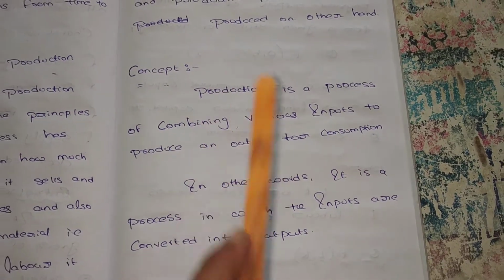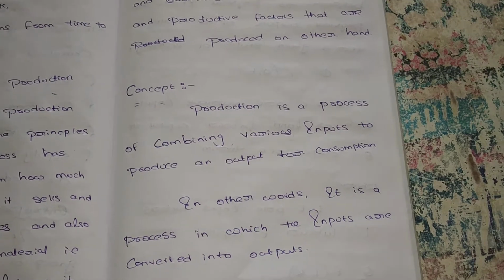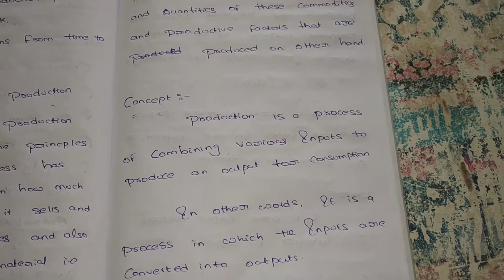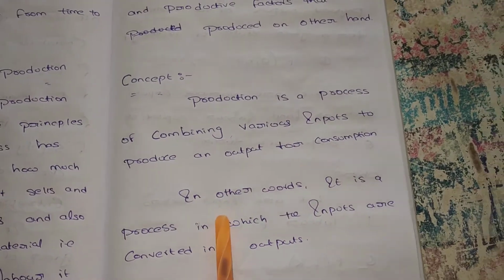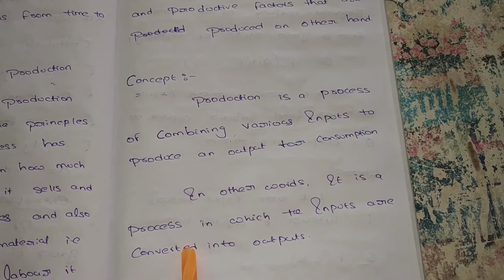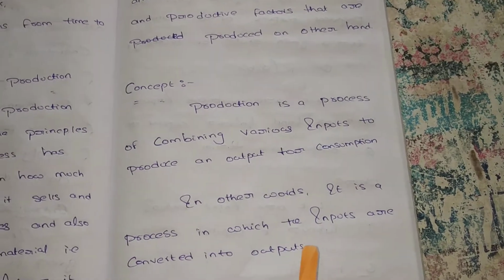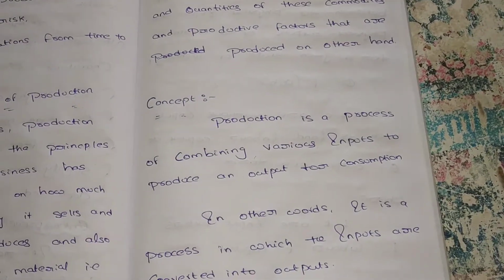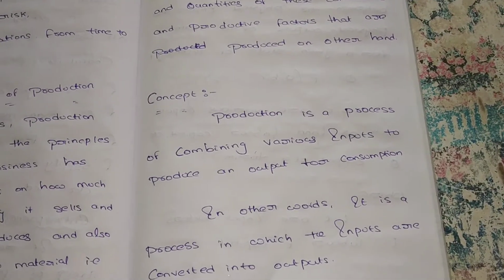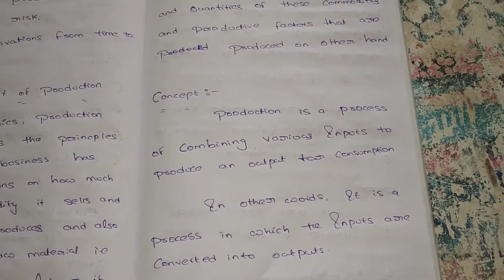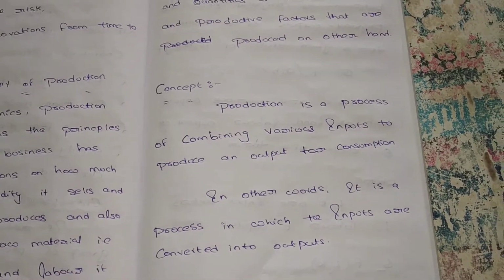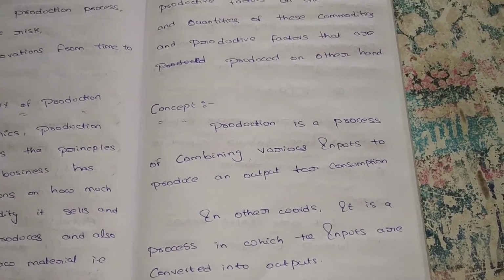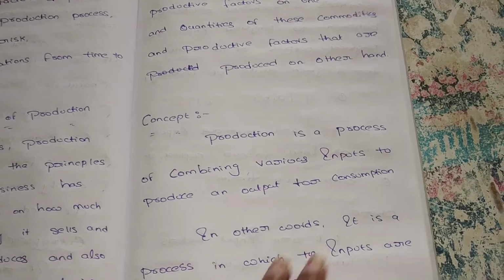What is production? Production is a process of combining various inputs to produce an output for consumption. In other words, it is a process in which inputs are converted into outputs. It is a process of various combinations of inputs, for which we produce the output, and the output is used for consumption.